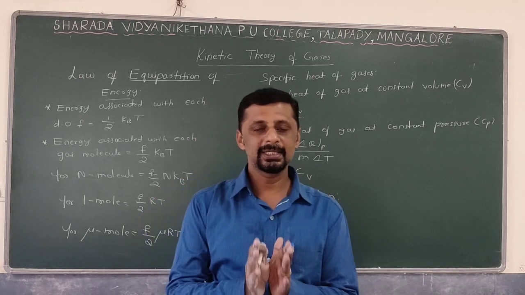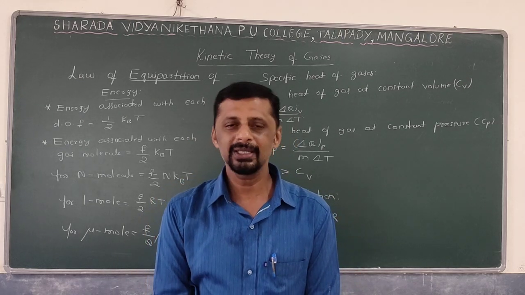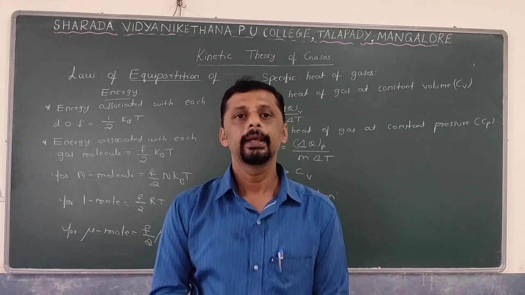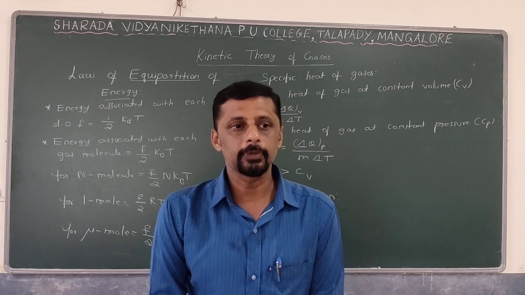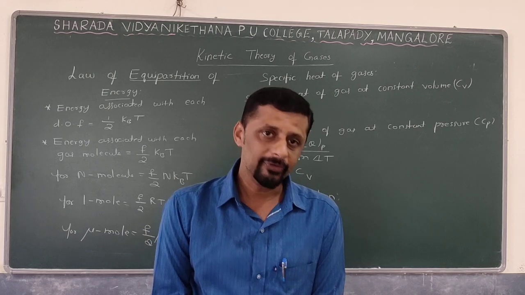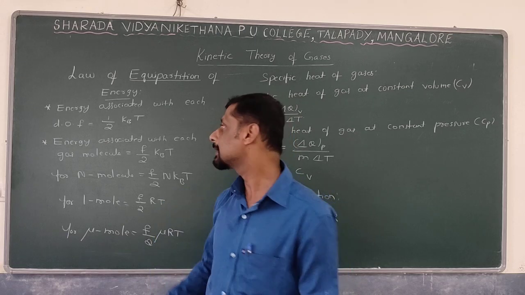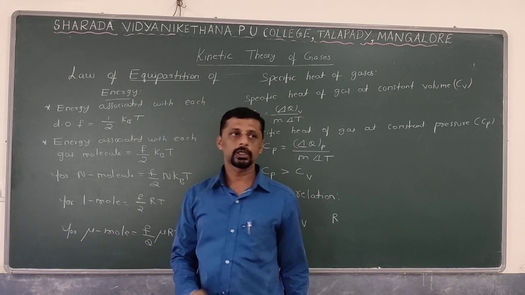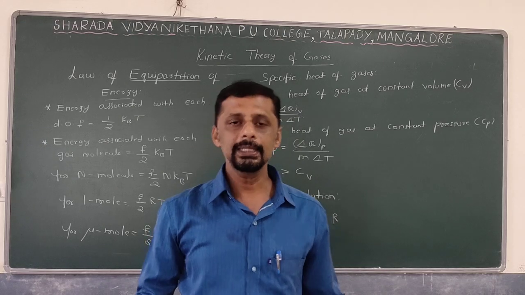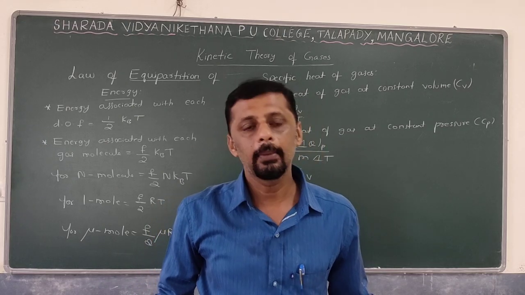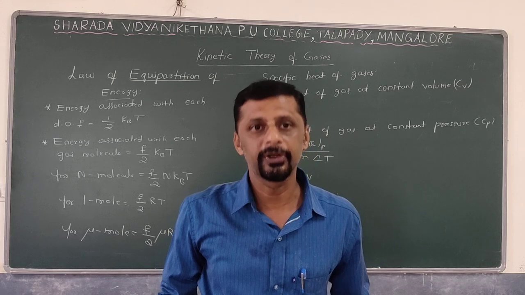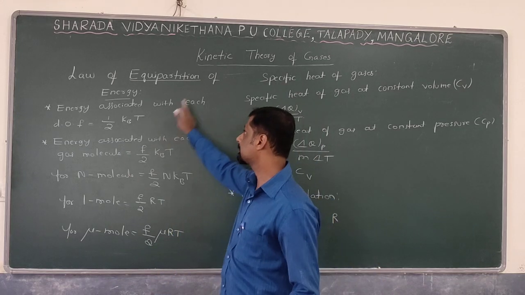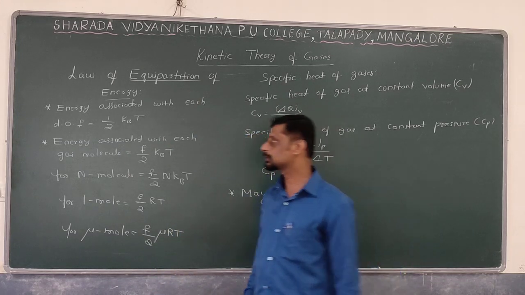Whatever amount of energy the system is having, that energy is equally distributed among all of its degrees of freedom. That law is called the law of equipartition of energy. So the total energy of the system is equally distributed among all of its degrees of freedom. That is the statement of the law of equipartition of energy.